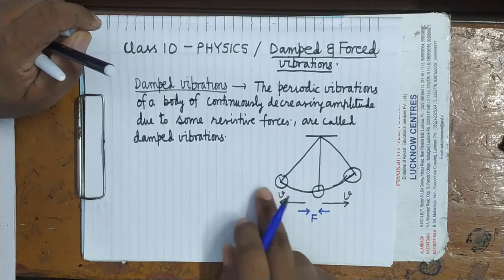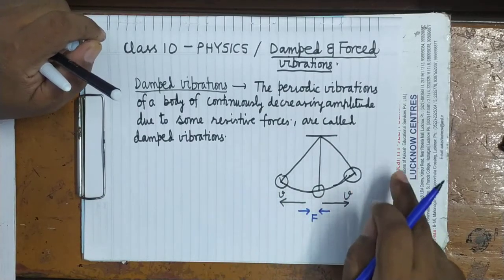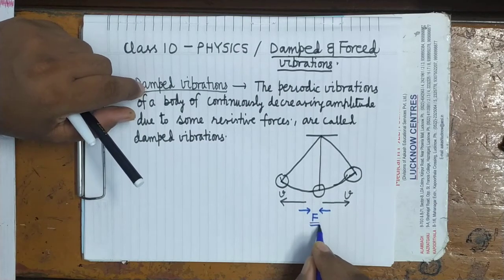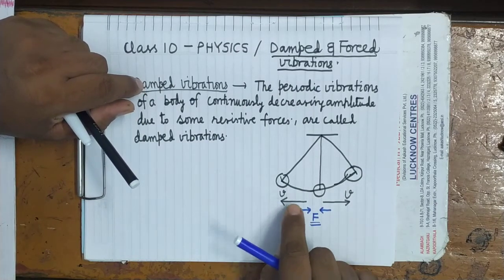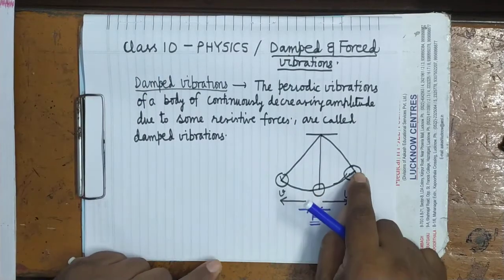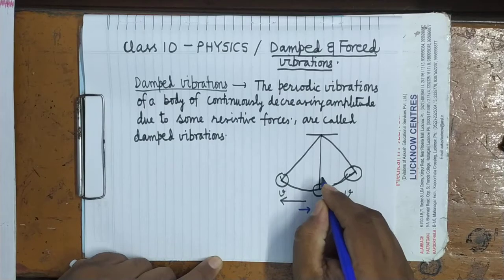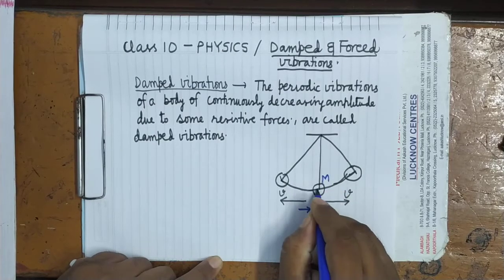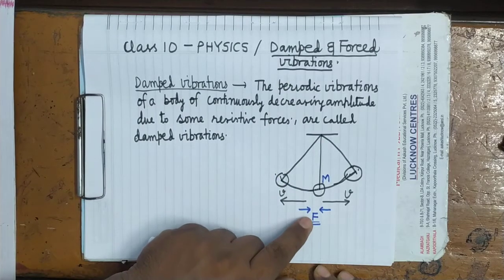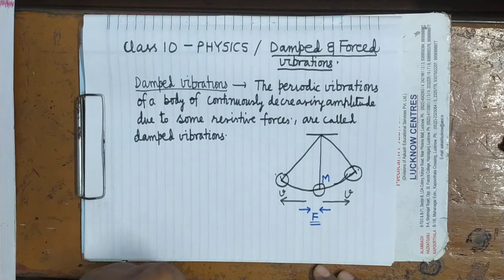When it is moving away from the mean position, its velocity decreases because this restoring force is acting opposite to the direction of motion. Therefore, when the bob moves from the mean to the extreme position, its velocity decreases. Why is velocity decreasing? Because force is acting opposite to the direction of motion.